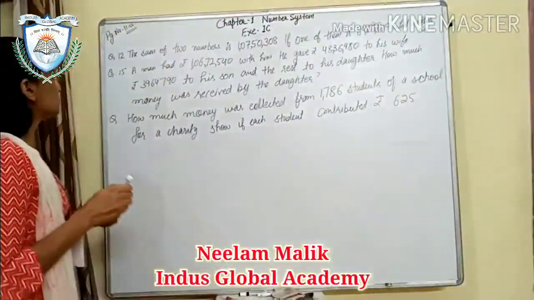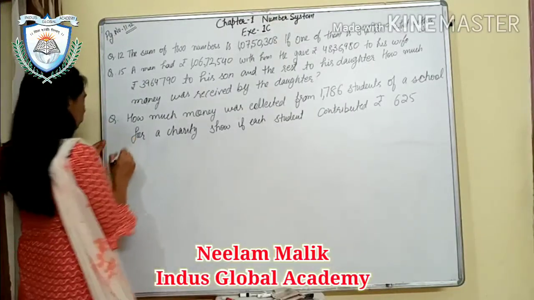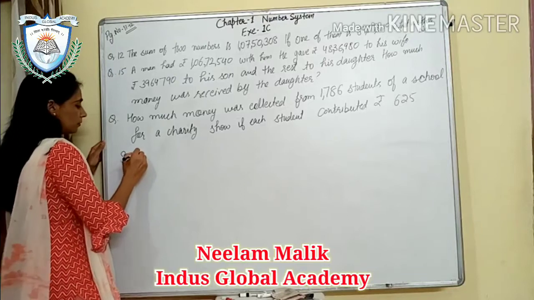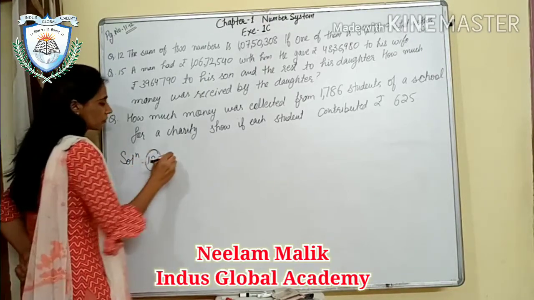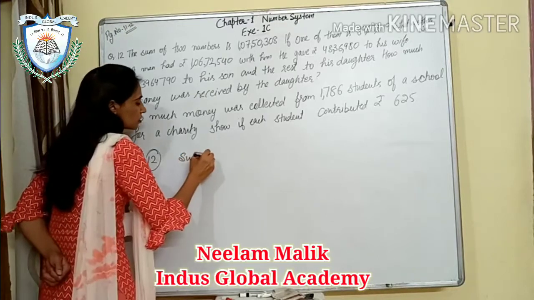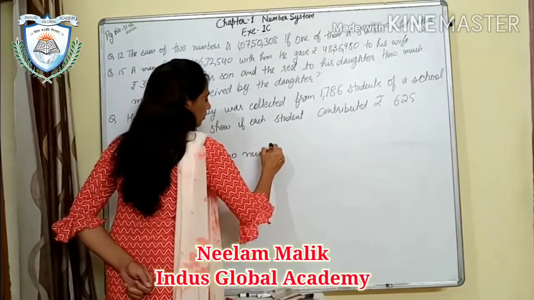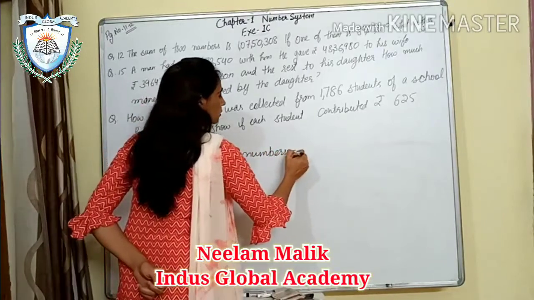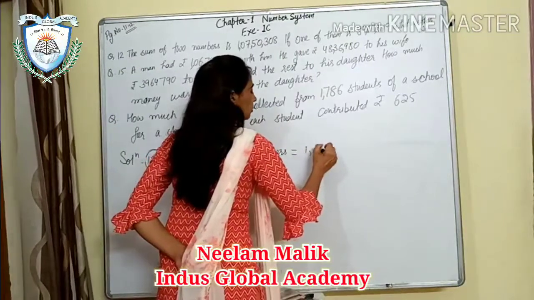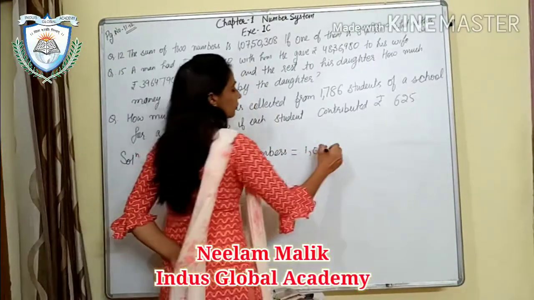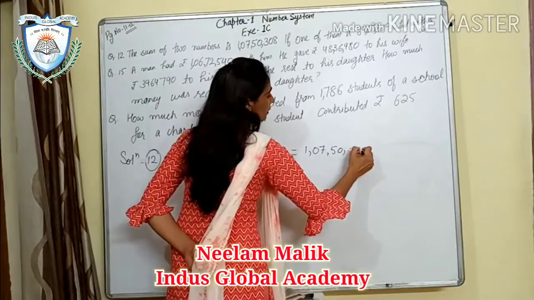Okay. So what is the sum of the two numbers? We will write here solution of 12. Sum of two numbers is equal to 1 crore 7 lakh 50,308.